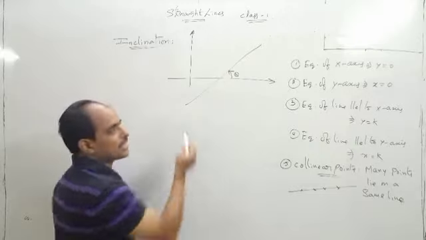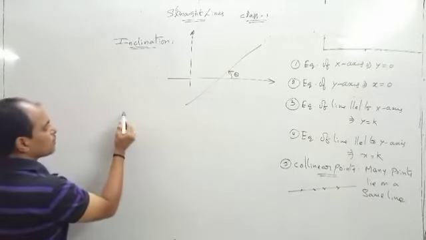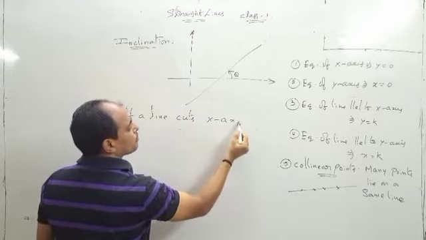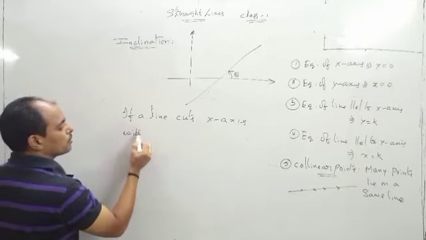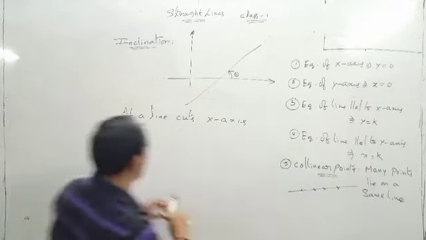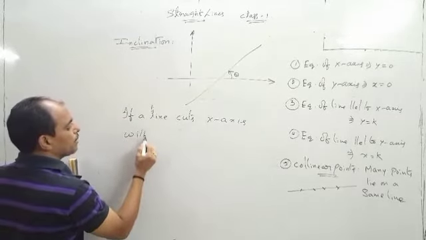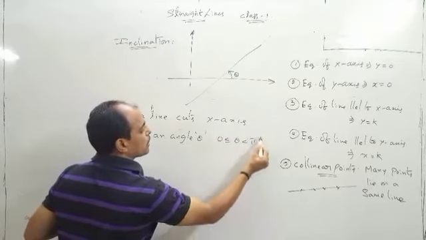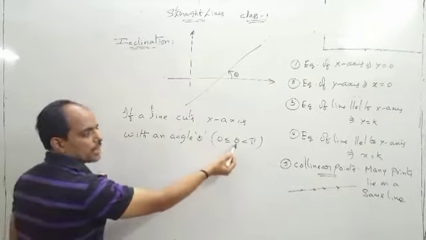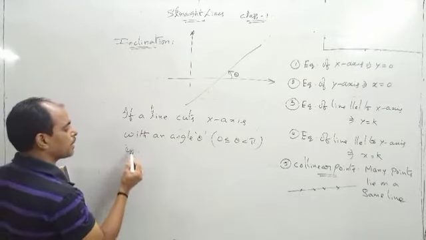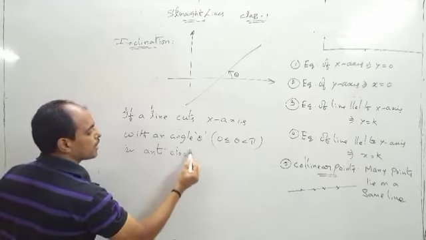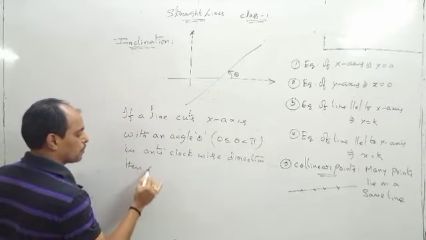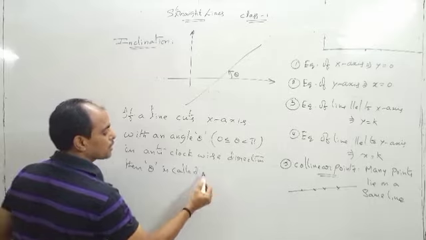If a line cuts the x-axis with an angle theta, where 0 is less than or equal to theta less than pi, in anti-clockwise direction, then theta is called the inclination of the line.